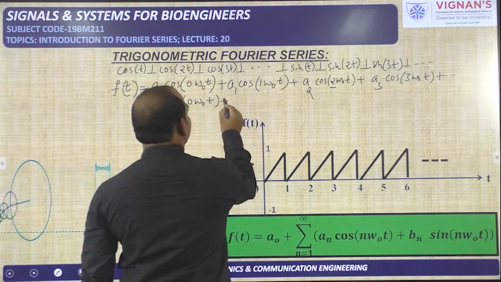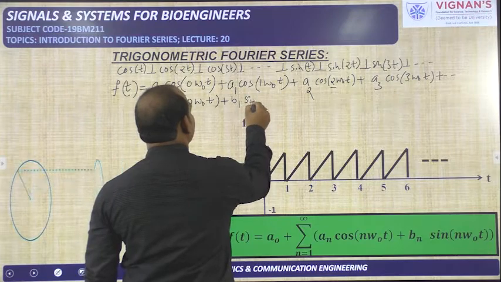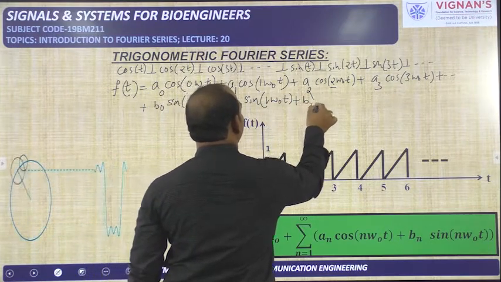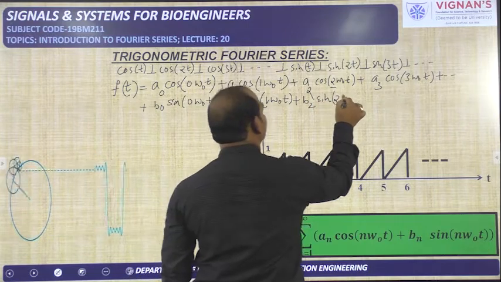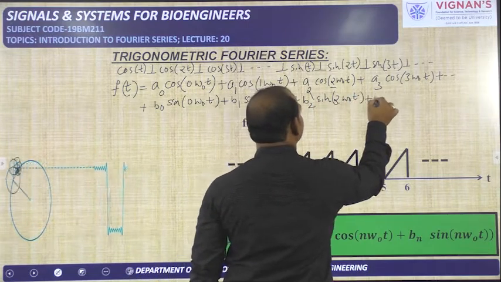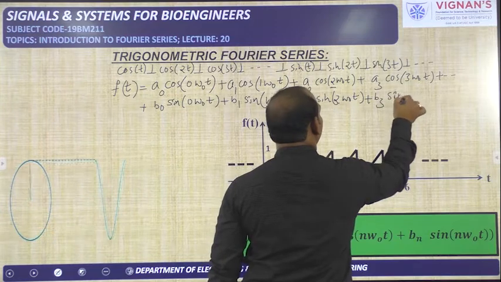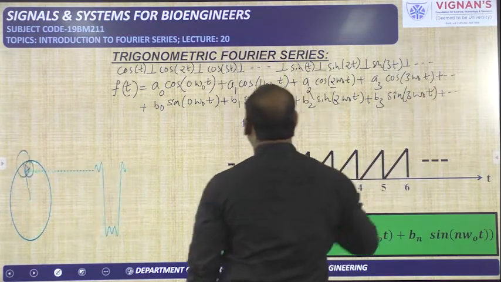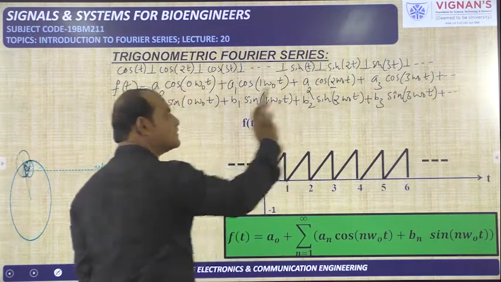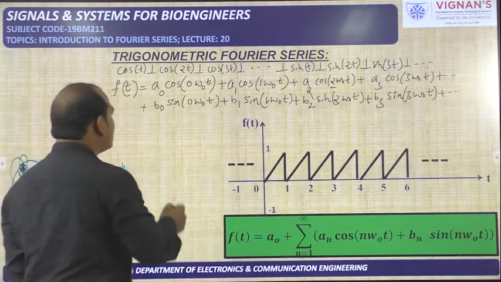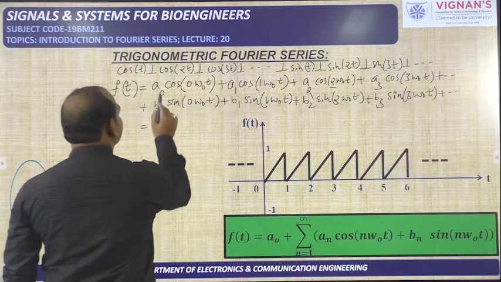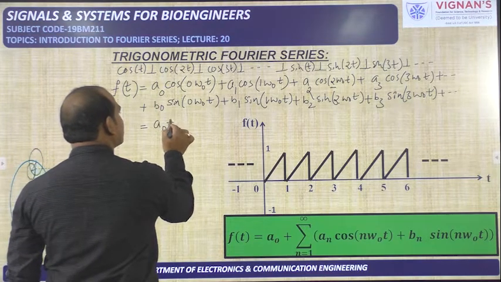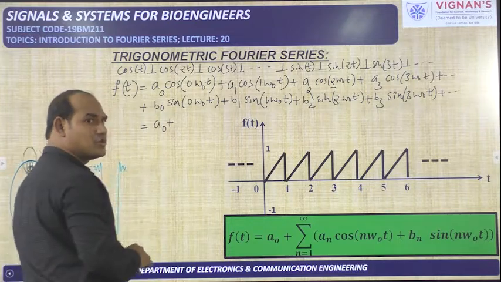So plus b1 into sin of 1 into omega naught into t, plus b2 into sin of 2 omega naught t, plus b3 into sin of 3 omega naught t, and so on. Like this, we can take all the cos terms and all the sin terms. Now it is equal to a naught into 1, as I already told, a naught only, plus b naught into sin 0, which is 0 only.